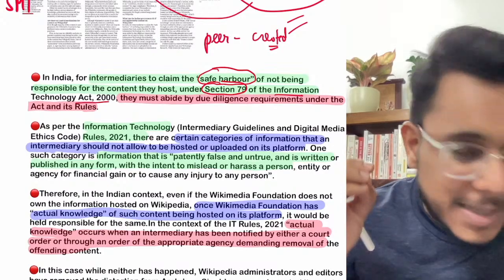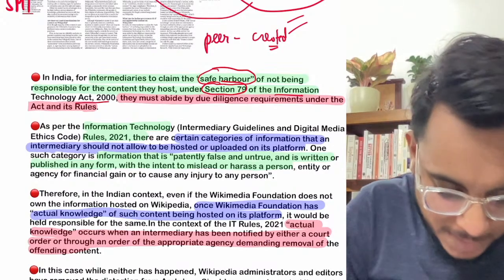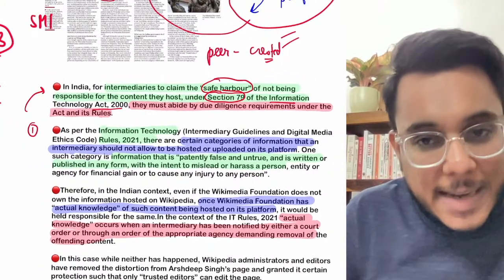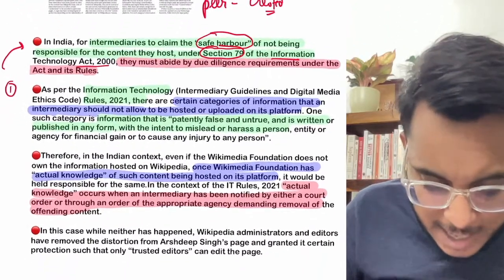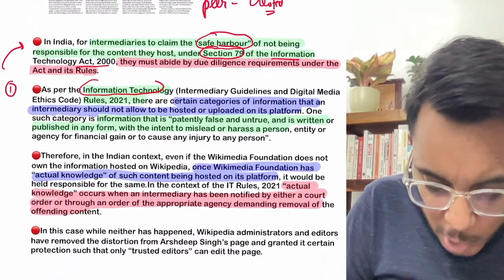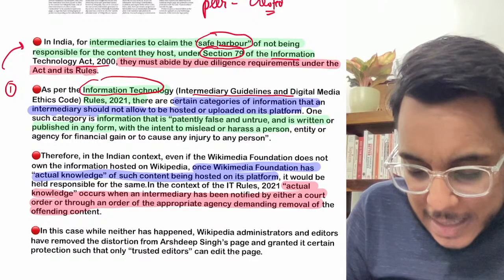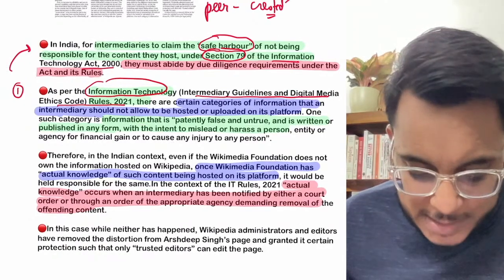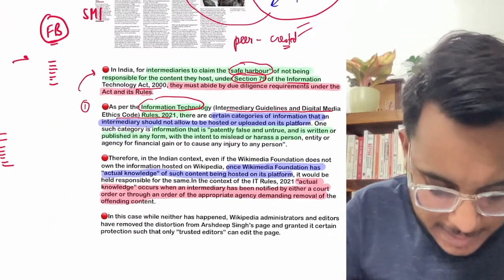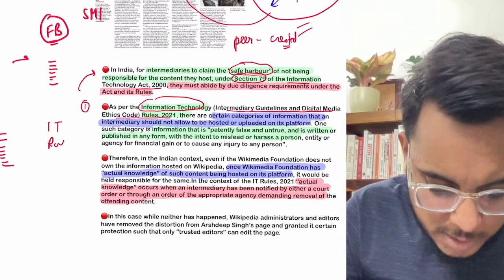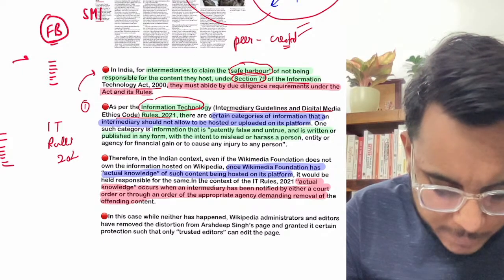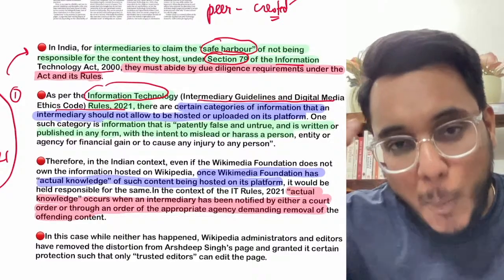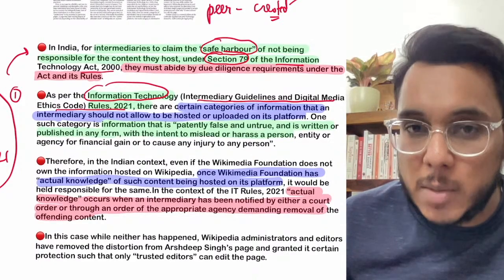But then there are certain conditions. Condition number one is that this Section 79 protection can only be enjoyed if the Information Technology Intermediary Guidelines and Digital Media Ethics Code Rules 2021 are followed. So basically, IT Rules 2021, in a nutshell. Now guys, what is this IT Rules 2021? In this rule, certain obligations were put on the social media intermediaries.